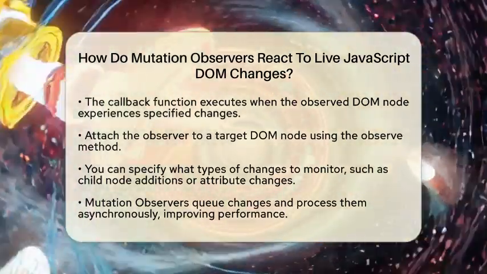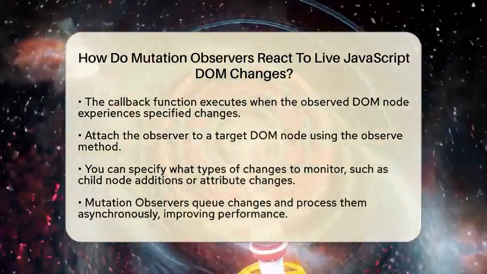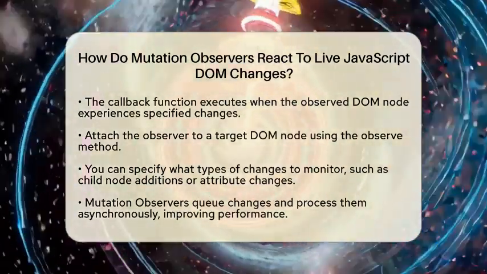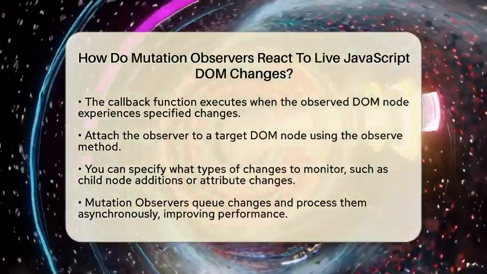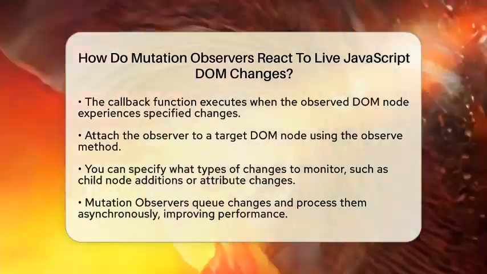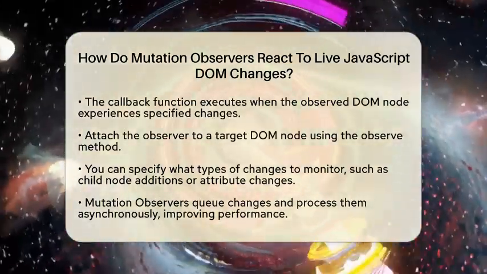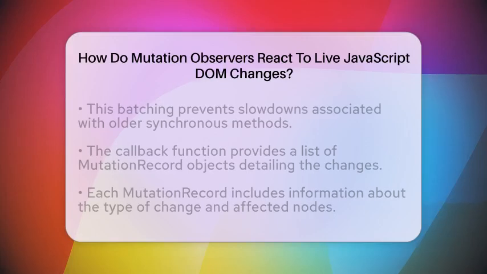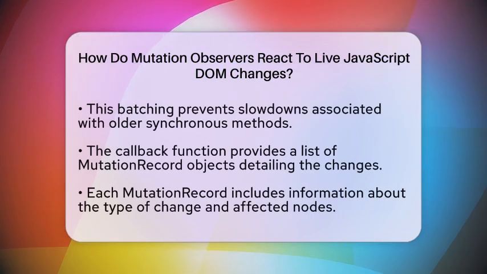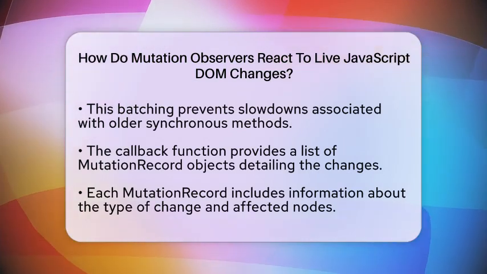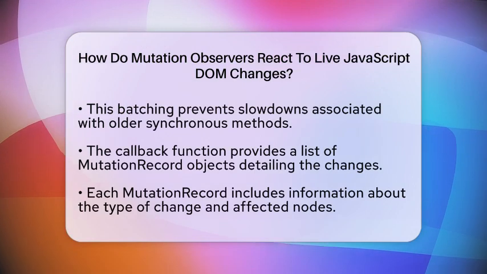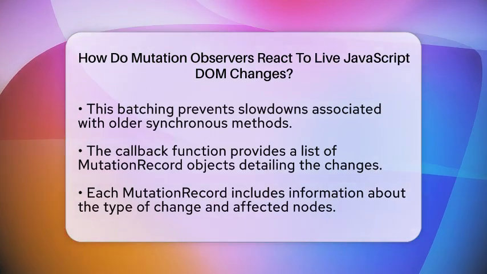When JavaScript makes changes to the DOM, like adding new elements or modifying existing ones, the Mutation Observer queues these changes. Instead of reacting immediately, it batches them together and processes them asynchronously. This is a big improvement over older methods, which could slow down the performance of your web application by reacting synchronously.